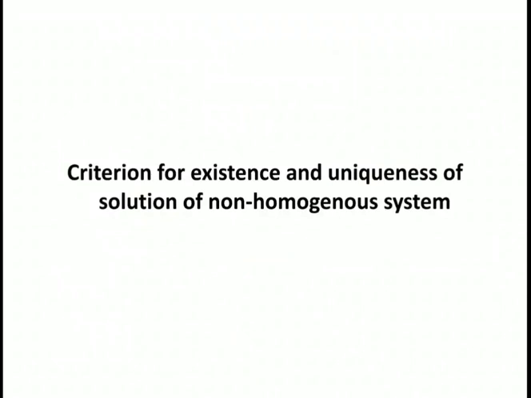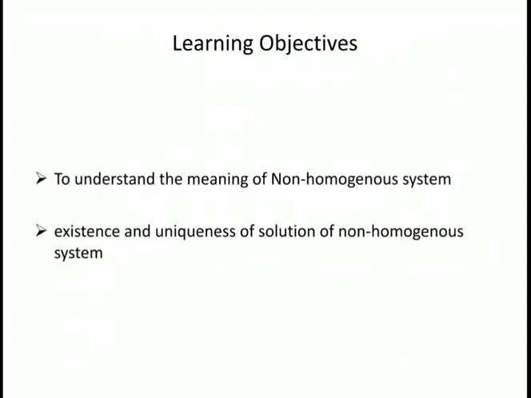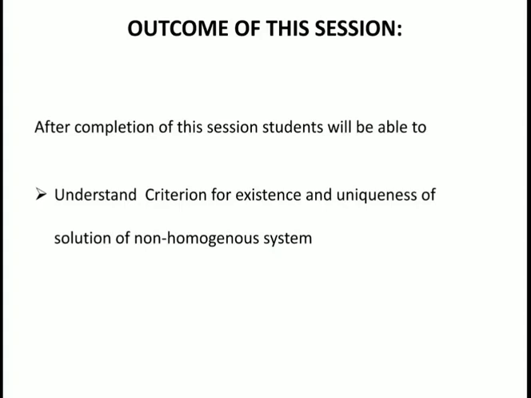So in this session we are going to study the criterion for existence and uniqueness of solution of a non-homogeneous system. As a recap, in the previous session we studied examples on non-trivial solutions of homogeneous systems. The learning objectives of this session are to understand the meaning of non-homogeneous system, and the existence and uniqueness of solution of non-homogeneous system. After completion of this session, students will be able to understand the criterion for existence and uniqueness of solution of non-homogeneous system.